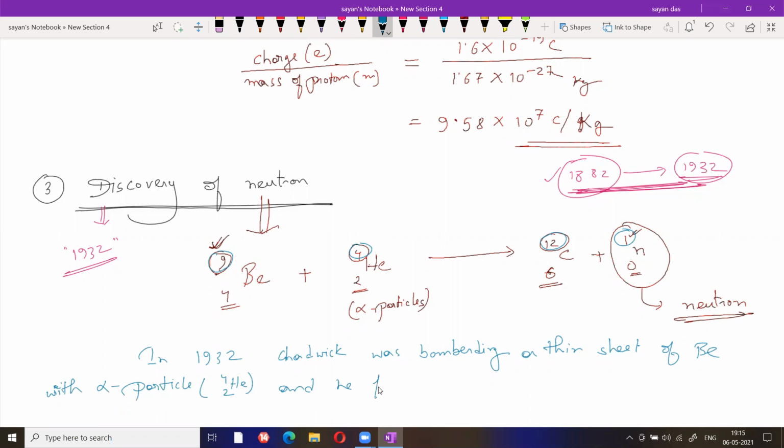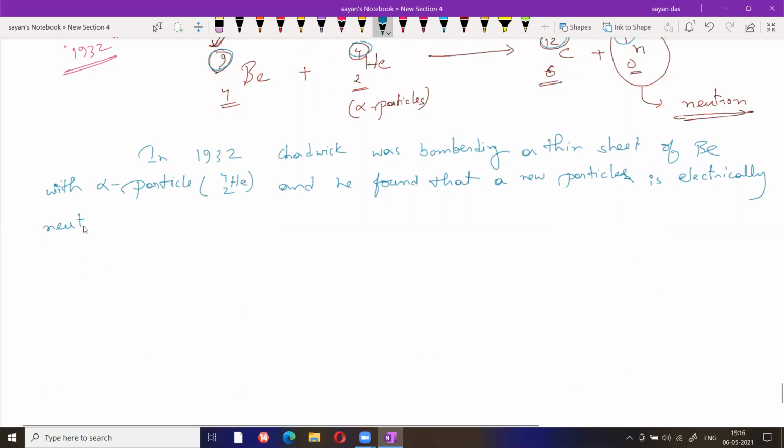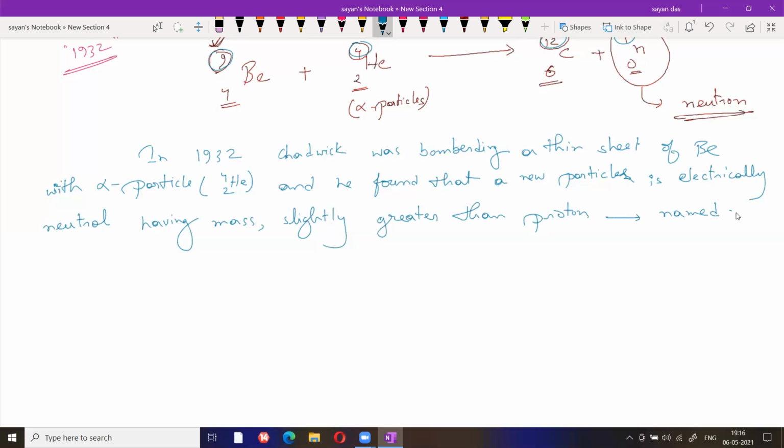And he found that a new particle, which is electrically neutral, having mass which is slightly greater than proton, named as neutron.